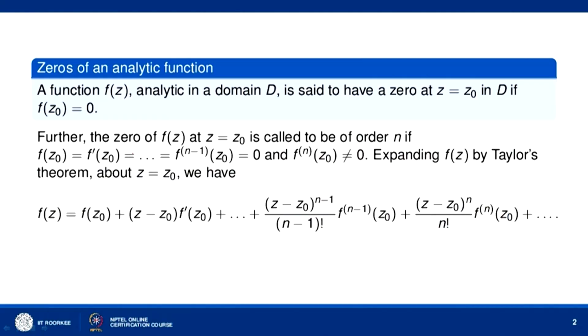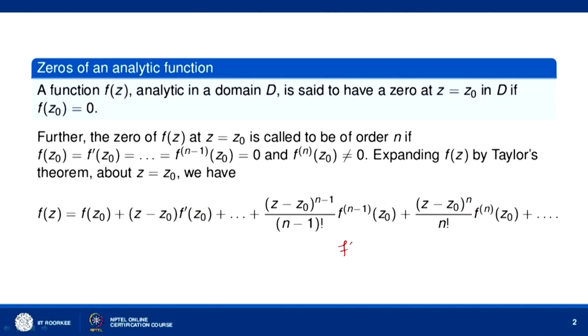Suppose we are given an analytic function f(z) in a domain D. Then it is said to have a zero at z equal to z naught in D if the value of f at z equal to z naught is 0. Now the zero of f(z) at z equal to z naught is said to be of order n if f(z naught), f prime (z naught), and so on up to the (n minus one)th derivative of f(z) at z equal to z naught are 0, and the nth derivative of f(z) at z equal to z naught is non-zero.